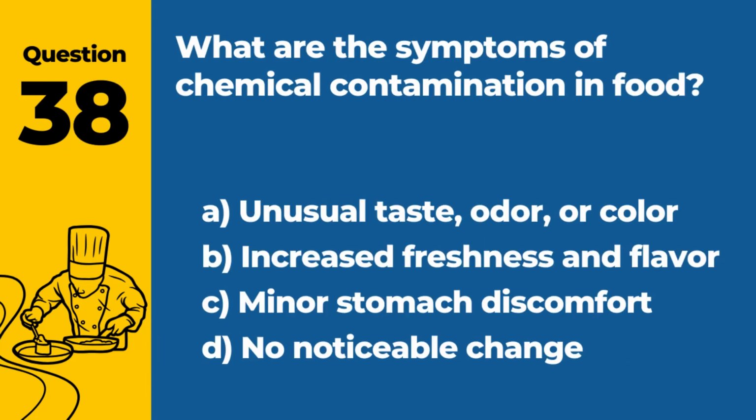Question 38. What are the symptoms of chemical contamination in food? A. Unusual taste, odor, or color. B. Increased freshness and flavor. C. Minor stomach discomfort. D. No noticeable change. Answer. A. Unusual taste, odor, or color. These are indicators of possible chemical contamination.